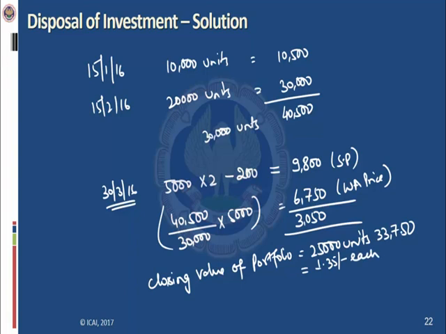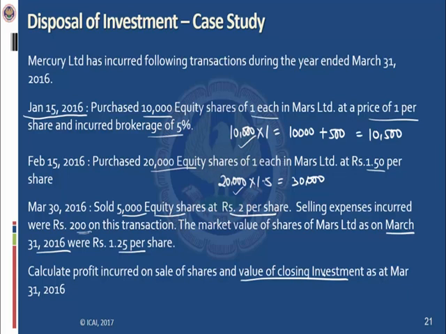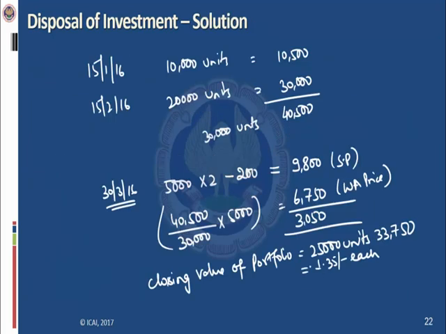Now in this question, the question is telling that the market value of shares as on 31st March, the closing value, is 1.25 per share. So calculate profit incurred on sale of shares and value of closing investment. The question is also asking for value of closing investment. So assuming it is a current investment, it has to be carried at a lower of cost or fair value.